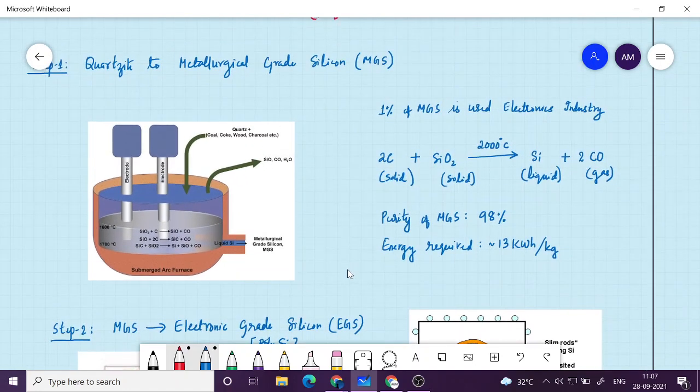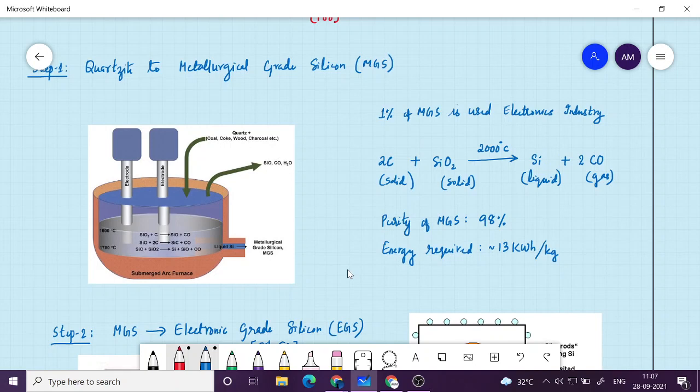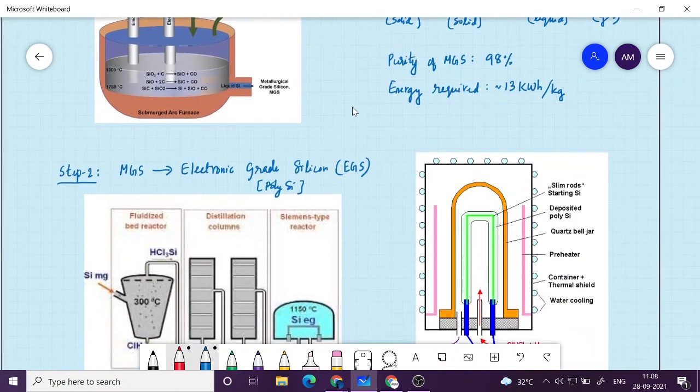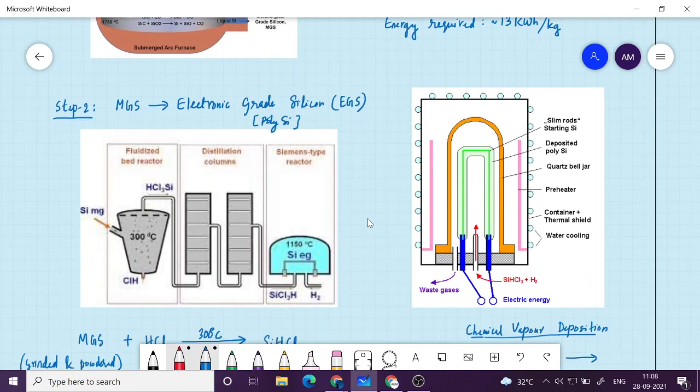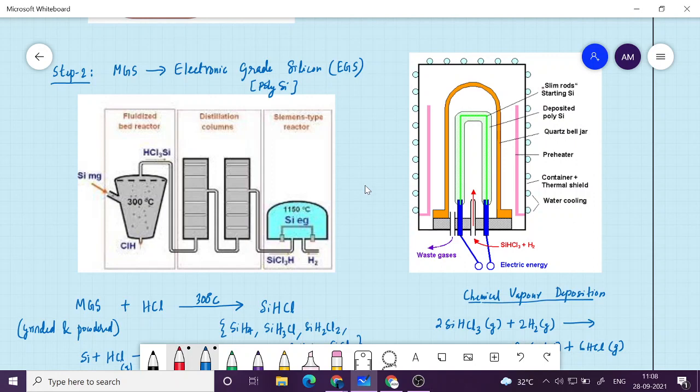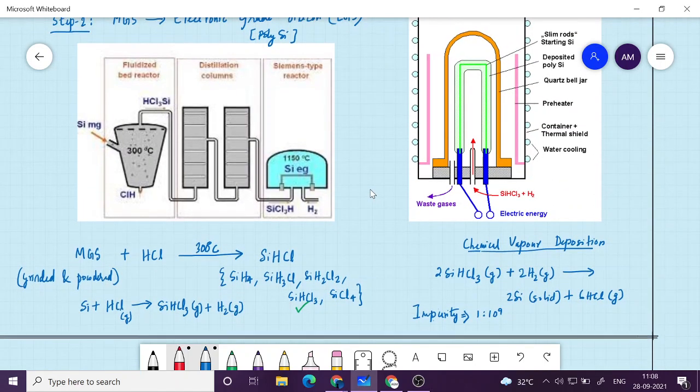Now metallurgical grade silicon is not only used for electronics purposes, but also for other industries, like the aluminium industry also requires some amount of silicon. So this product is used in various industries. But for electronic purposes, we need to purify it to a much higher level of purity. That means the impurity atoms should be something like 1 in 1 billion. Okay, so for every 1 billion silicon atoms, that is 10 raised to 9 silicon atoms, we can allow 1 impurity atom.